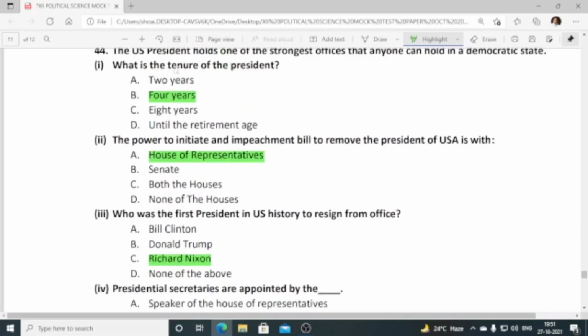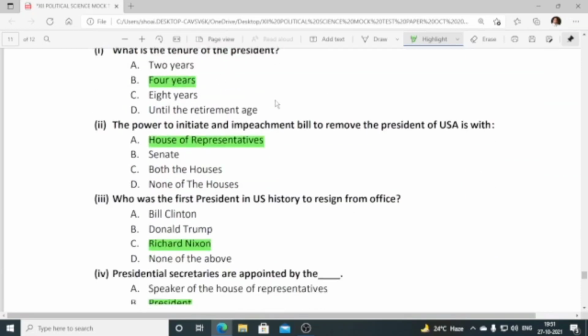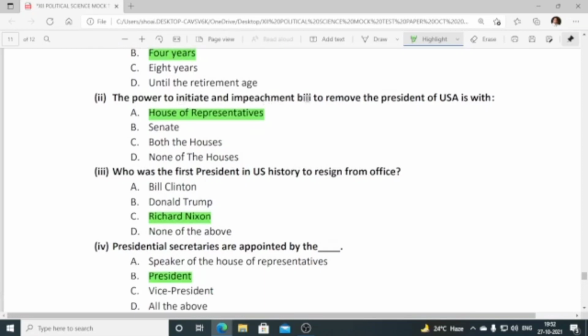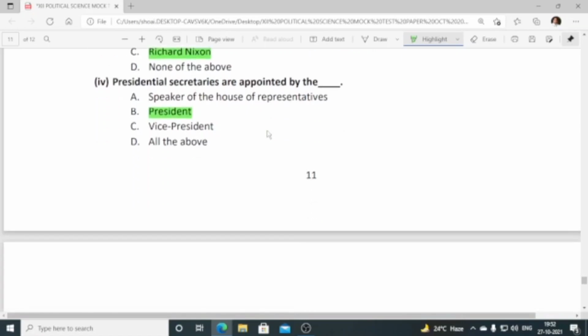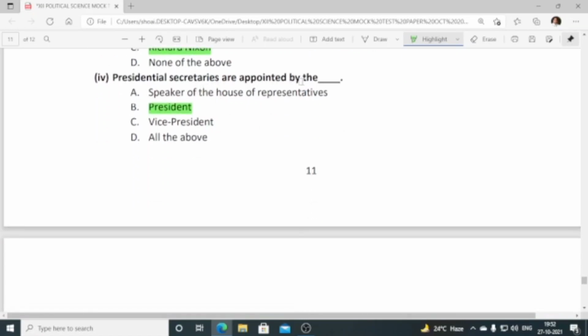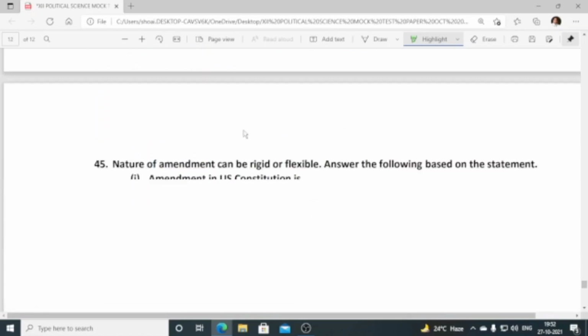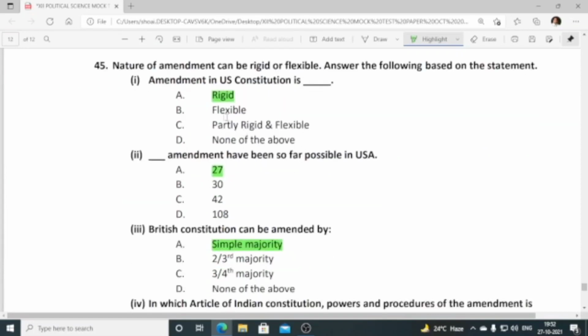44. What is the tenure of the President? 4 years. Power to initiate the impeachment bill to remove the President of USA is with the House of Representatives. Who was the first president in US history to resign from office? Richard Nixon. Presidential secretaries are appointed by the President. 45. Amendment in US Constitution is rigid. 27 amendments have been so far possible in USA.